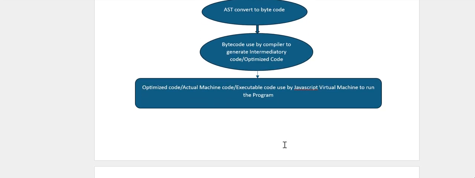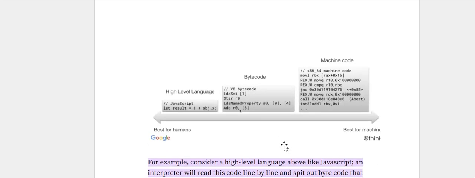But at this time, Google developed a way for the bytecode to generate machine code by the JIT compiler, and that JIT compiler's machine code, the optimized code, is directly used by the Java virtual machine. That is the understandable code for the Java virtual machine, and it will be much faster than using the bytecode directly. Okay, and then here there is a diagram.